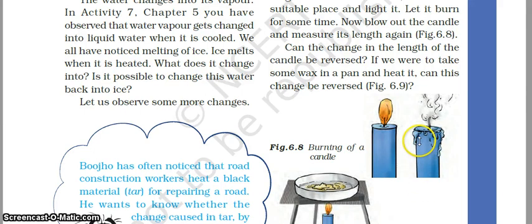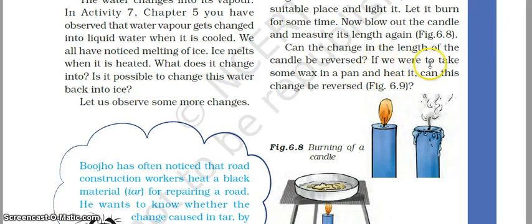Will there be any change in the length? Yes. Its length will be reduced, or it will be lesser as compared to the length an hour before. Now can you tell me, can the change in the length of the candle be reversed? Can you increase the length? No, we cannot. This is an irreversible change.